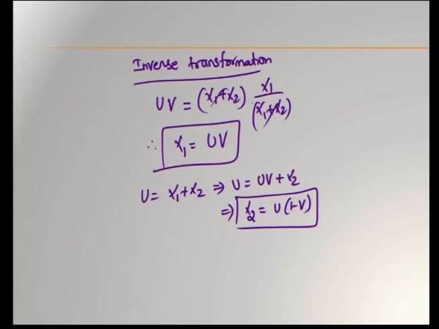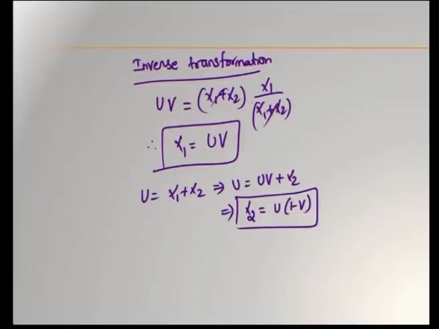Next, we will go ahead to find out the joint distribution of u and v, and then we will find out the marginal probability density function of u and then marginal density function of v, and we will prove that g of u comma v, that is joint distribution of u comma v, can be written as a product of their respective marginal PDFs. Marginal PDFs is g1 of u into g2 of v. Okay. So, we will prove this.